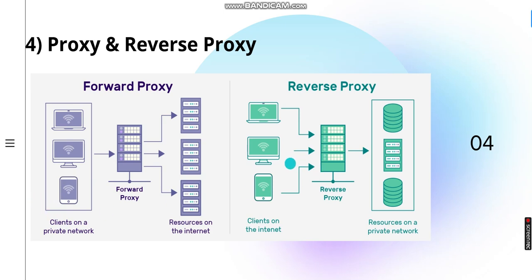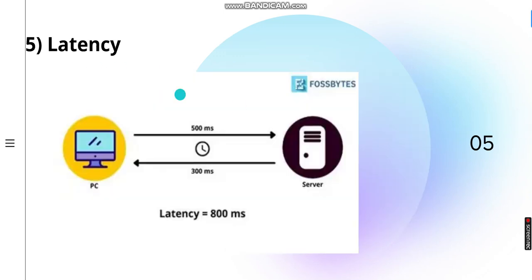And similarly, we have a reverse proxy. It does the opposite of what a proxy does. It intercepts the client request. There might be multiple clients requesting data, so it is going to intercept the requests and forward them to the backend server based upon some predefined rules, that is, what kind of request is going to reach what kind of server. Whenever any communication is happening in the server, there are some delays which we would observe. The proxy and reverse proxy is only this much. Next we have latency.